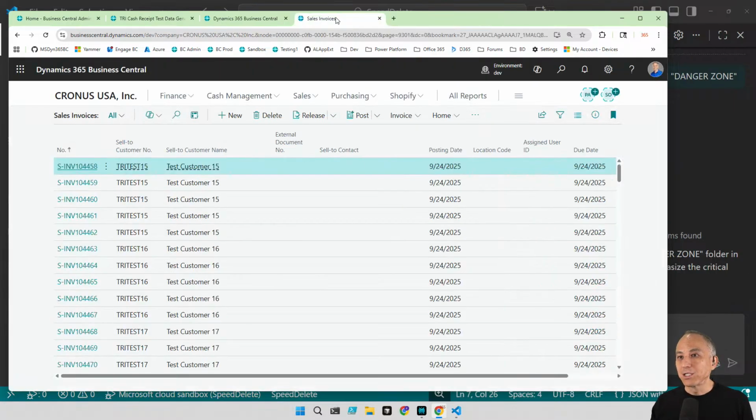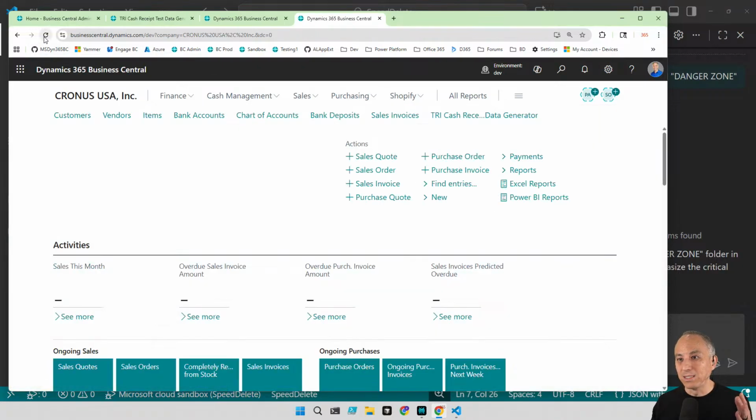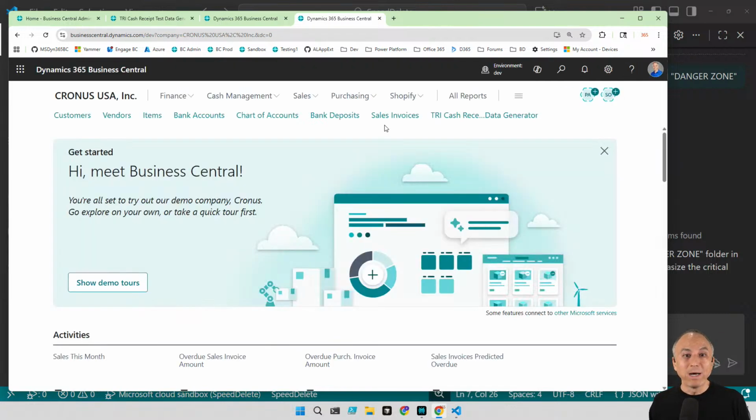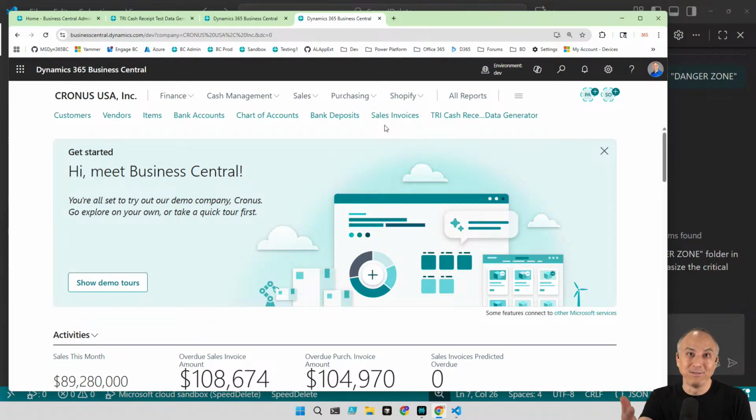Okay, so let's go back over to my sales invoices. I did an extension reinstall. Let me just refresh this bad boy, make sure everything is loaded up. What about, great question, what about making it a bit more generic? Pass any record to the code unit, add actions to sales, purchase invoices, orders. Exactly. Absolutely. This is totally where it's going, right?